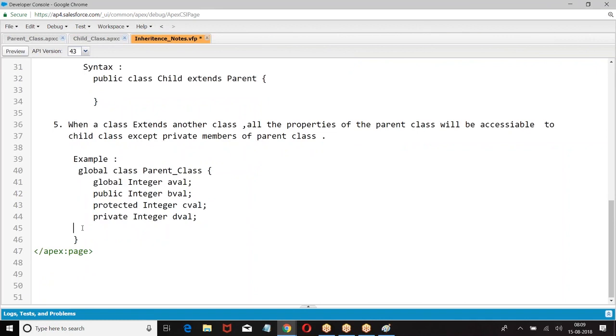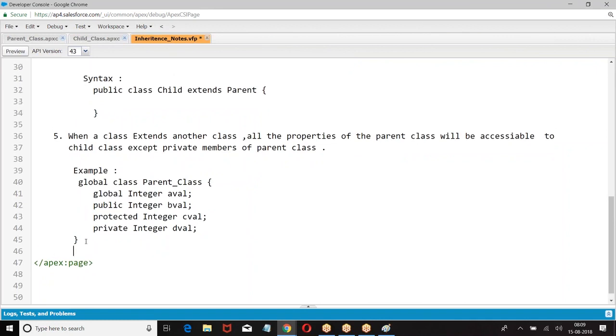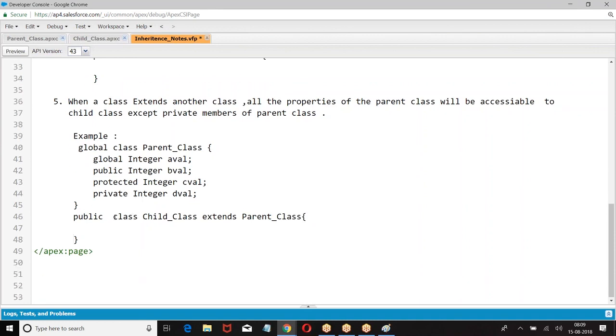Then I'm taking another class. Both are two different classes, not a single class. Public child class extends a parent class. Then what happened?